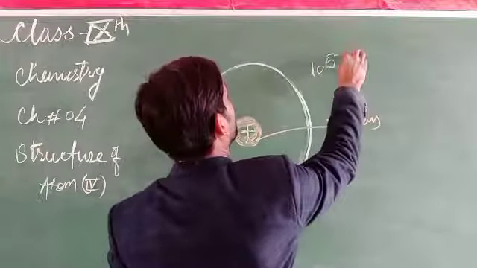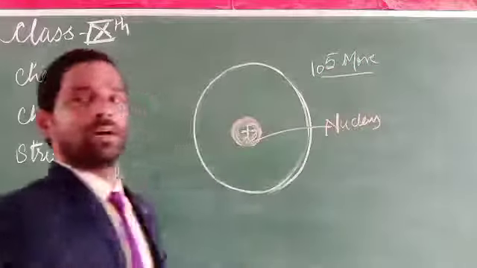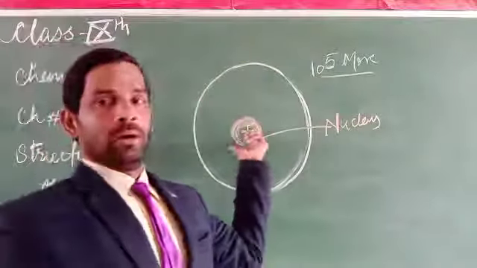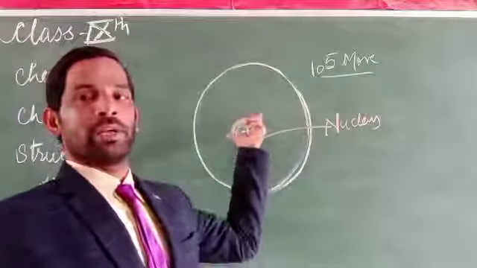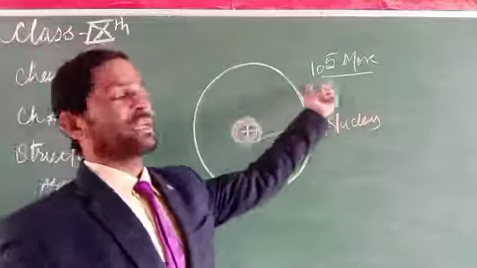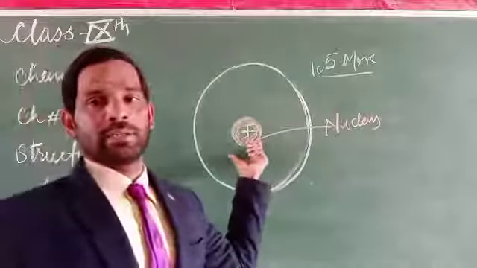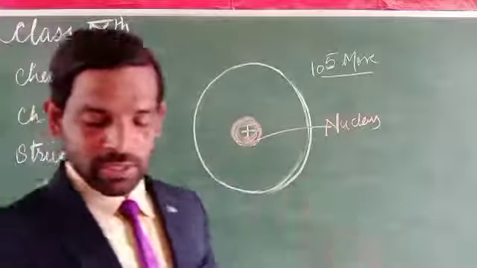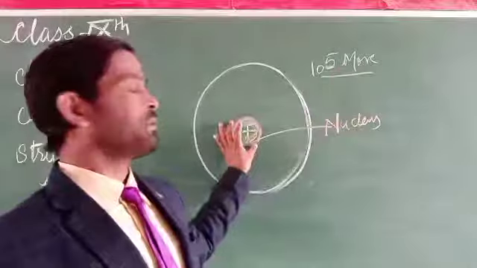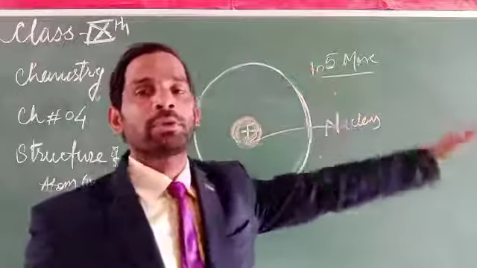This one is what? It is more the radius of the atom. Suppose there is an atom, the nucleus is situated inside it, and the radius of the atom is about 10 to the power 5 times more than that of the nucleus. What does it mean? If the radius of the nucleus is 1, then the radius of the atom will be 10 to the power 5.